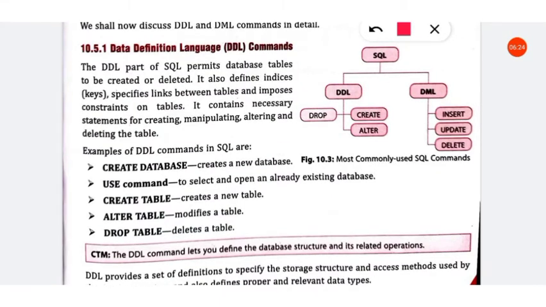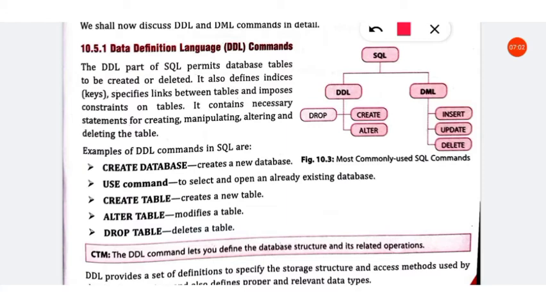It is affecting only the content of the table, that is, one content is added or one content is deleted. So that comes under DML. Whenever we make any change in the structure of the database or table, that command comes under DDL. And if we make any change in the information stored in the table, then it comes under DML.